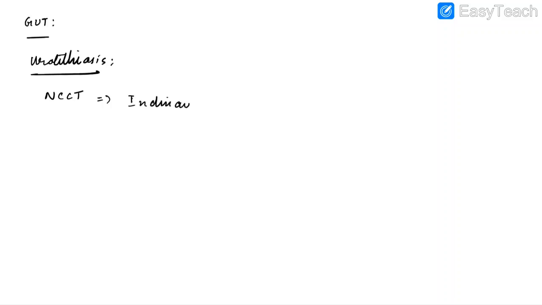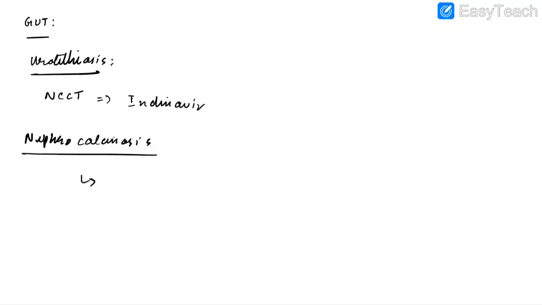Now let us discuss about imaging of genitourinary tract. First let us discuss about urolithiasis. In case of stones, the investigation of choice is a non-contrast CT. However, some stones like the stones caused by indinavir are radiolucent. Now let us discuss about nephrocalcinosis. Nephrocalcinosis is nothing but multifocal calcification in the renal parenchyma.